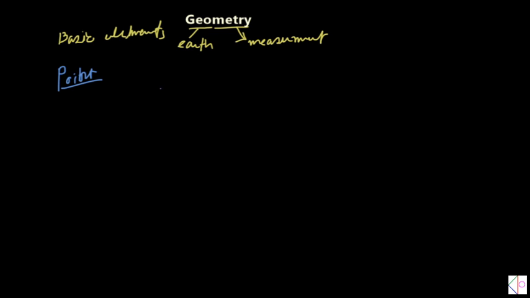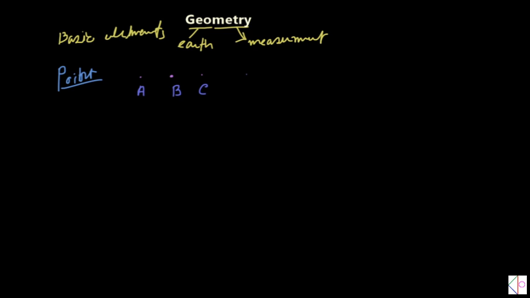You know about any kind of dot is called a point. It may be very teeny, or it may be almost invisible, like a very simple dot. Simple dots are called points. So here you see there are 3 points. The first one is denoted by A, then B, and the third one is C. So capital letters are used to denote the points.